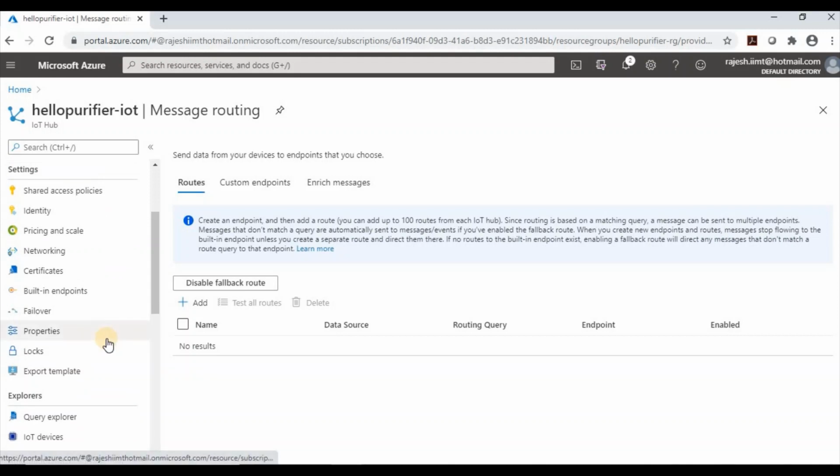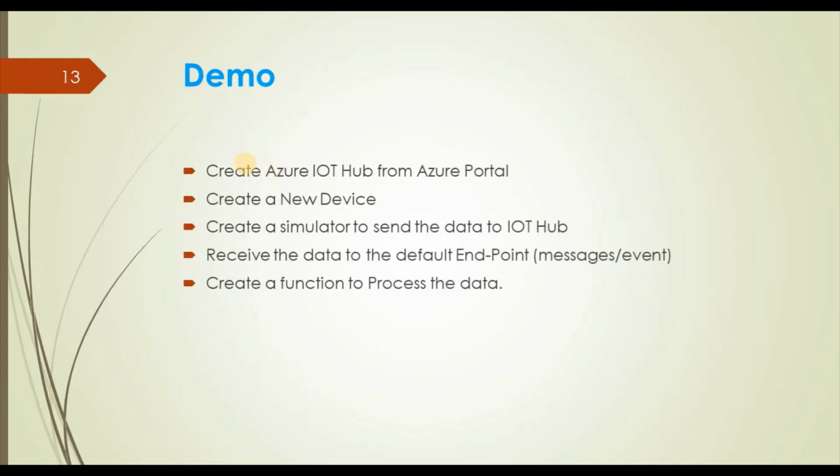So that's it. We have created our first IoT Hub and we have registered a device into the IoT Hub. Till now, what we have done is create an Azure IoT Hub from the Azure portal, and create 2 devices in the Azure IoT Hub. So our next task is to create a simulator to send data to the IoT Hub. So now I am going to create one simulator.